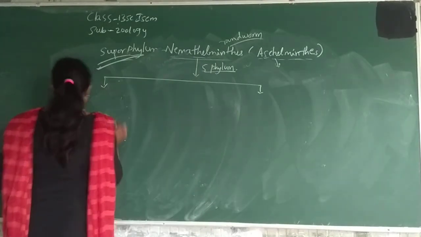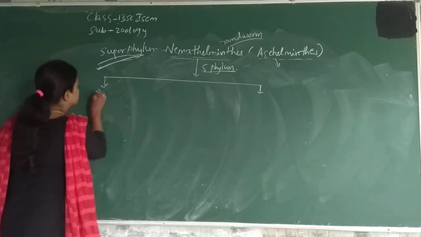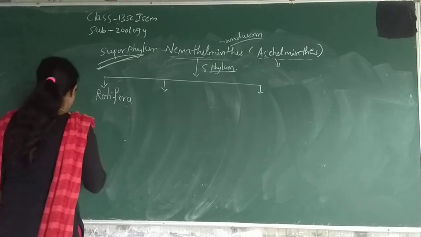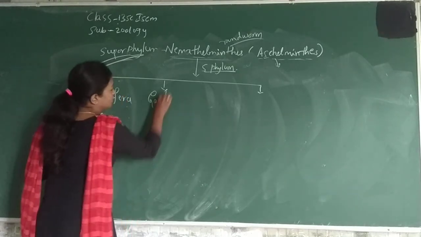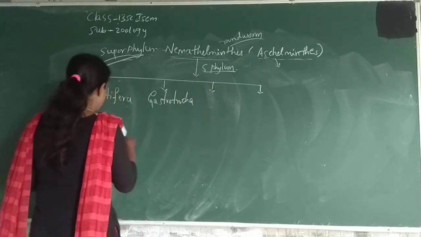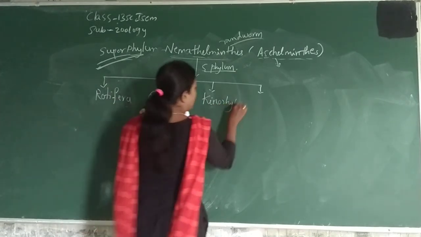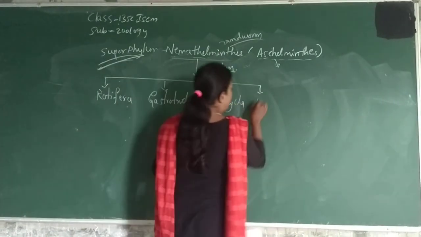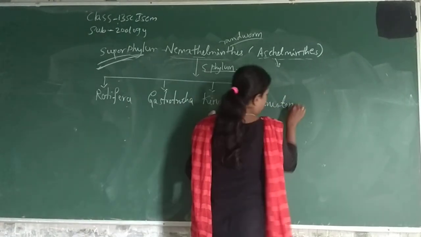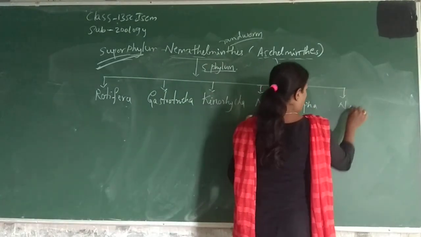The first phylum is Rotifera, the second Gastrotricha, the third Kinorhyncha, the fourth Nematomorpha, and the fifth phylum is Nematoda.